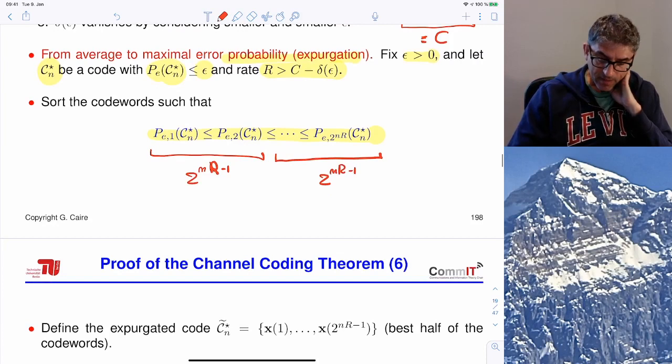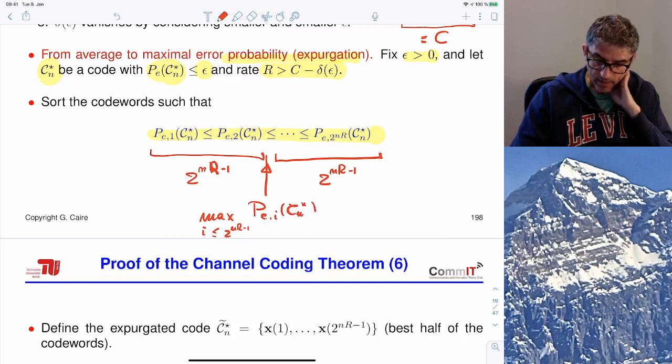And the claim is that the maximal probability of error of the best half, so the max over i less or equal than 2 to the n r minus 1 of p e i of c n star, must be less or equal than 2 epsilon.